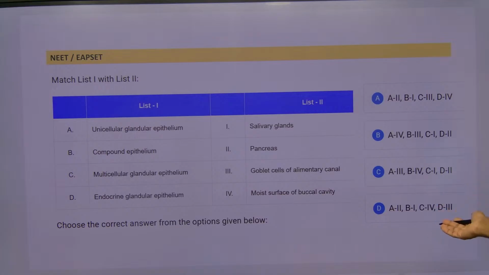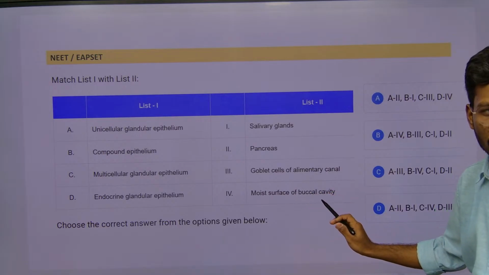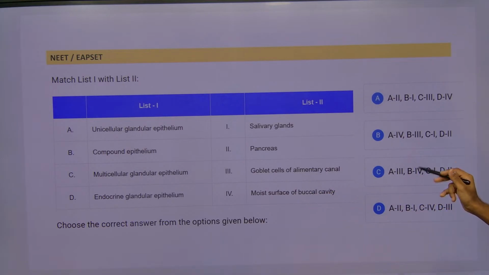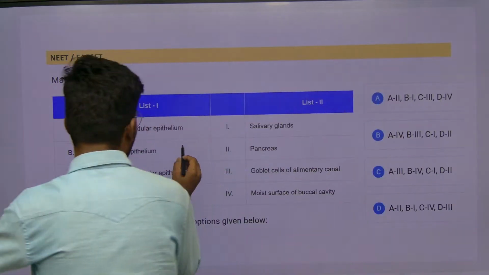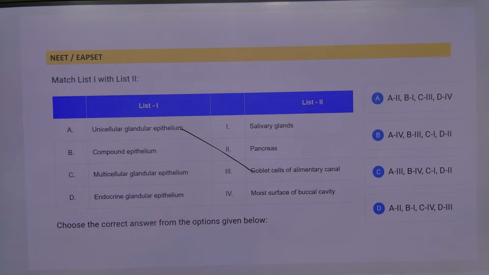This was the next year's PYQ. These are all PYQs only. Just remember the next one. D. Yes. Answer is what? So unicellular glandular epithelium is the goblet cells of alimentary canal, and multicellular glandular epithelium and compound epithelium is there.